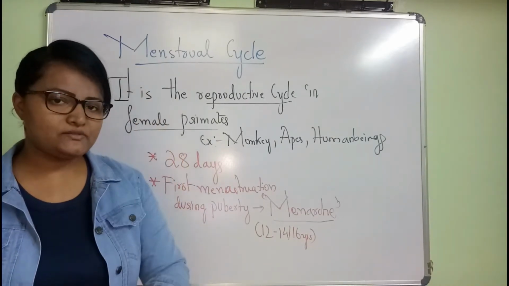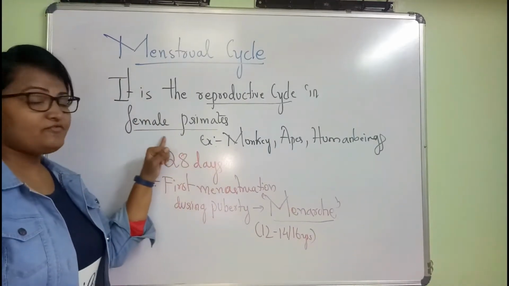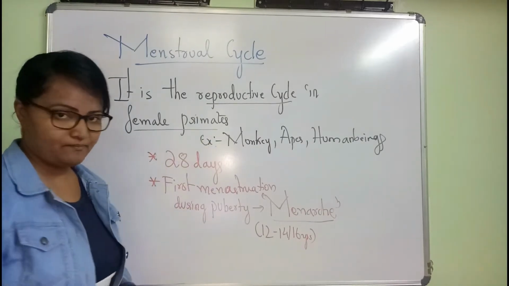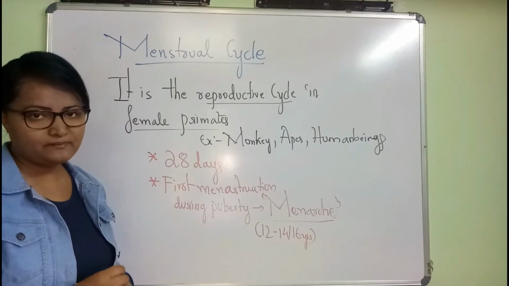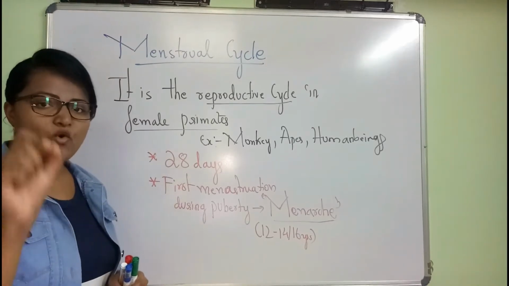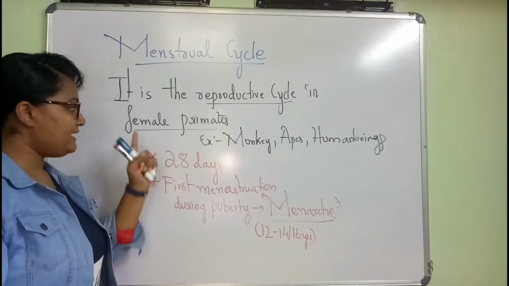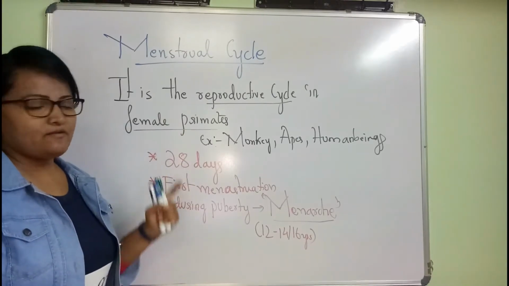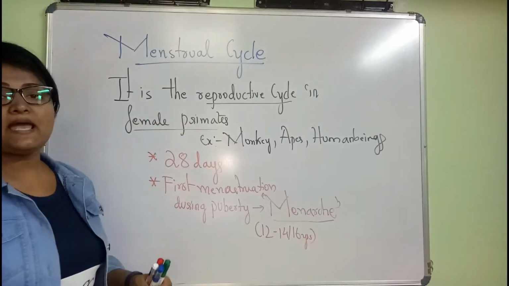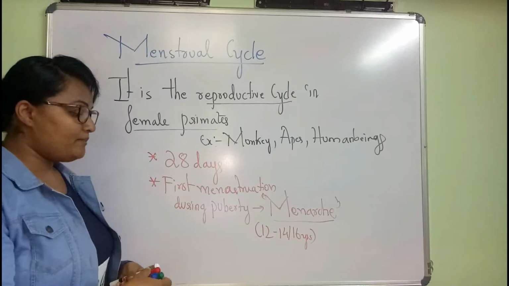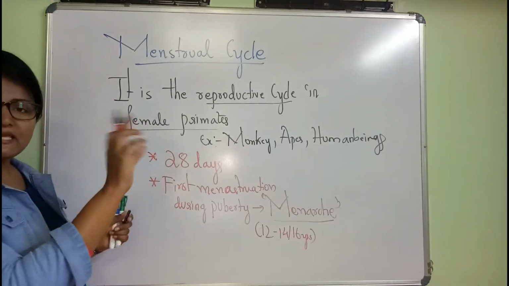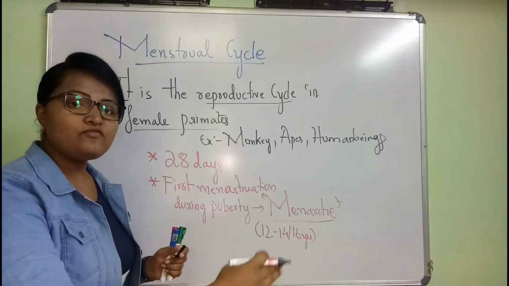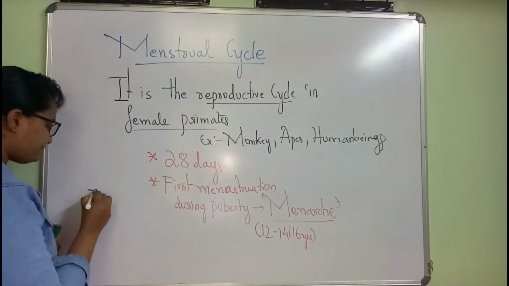It is a reproductive cycle taking place in female primates. Okay, in non-primates, what is the name of the reproductive cycle? Yes, you are correct. Oestrus cycles will be in the female non-primates, whereas in female primates, that is the menstrual cycle. Based on the changes, this menstrual cycle is classified into 4 different phases.